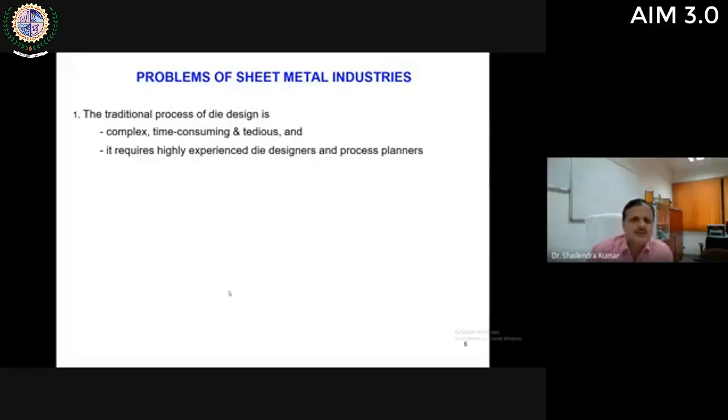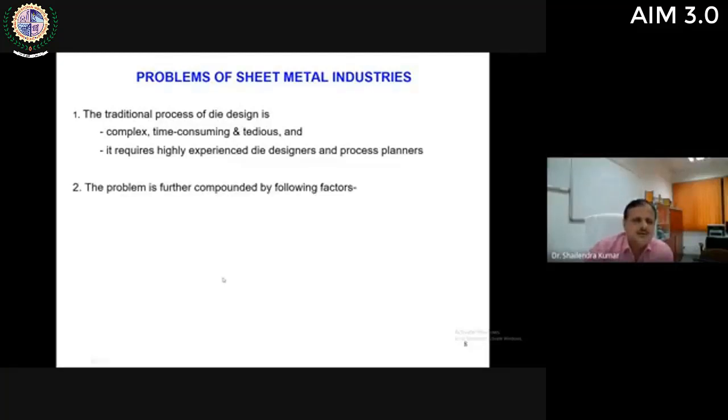So you can say that it requires highly experienced die designers and process planners. Hence, only those designers who are having experience of 10 to 15 years can do a good design of a die, and that die can be used for production of sheet metal parts. So it is a highly experience based activity.